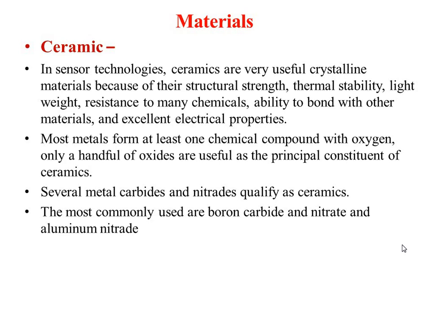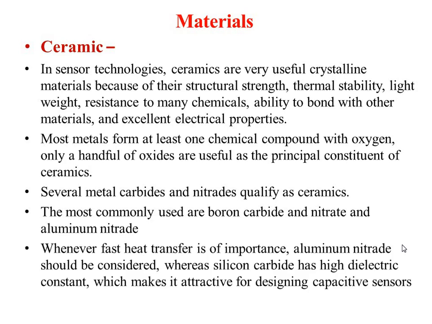When fast heat transfer is important, aluminum nitride is considered, whereas silicon carbide has a high dielectric constant, which makes it attractive in designing capacitive sensors.